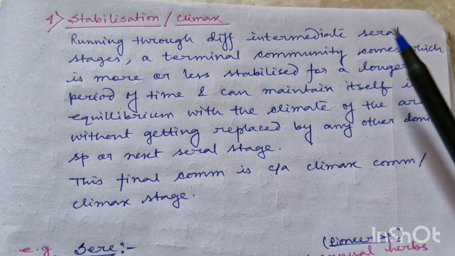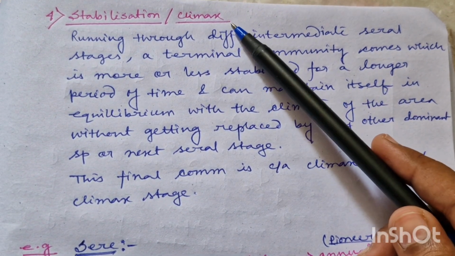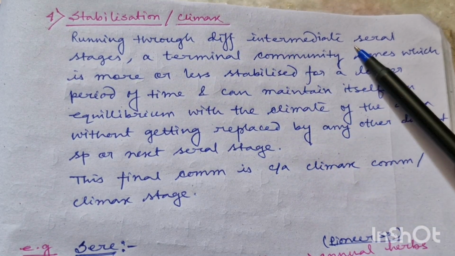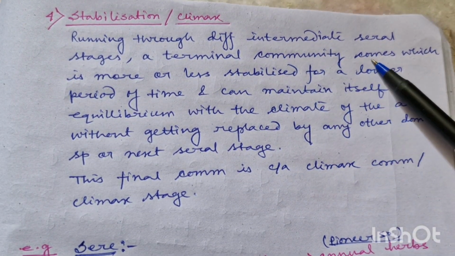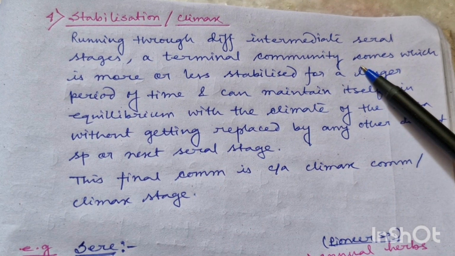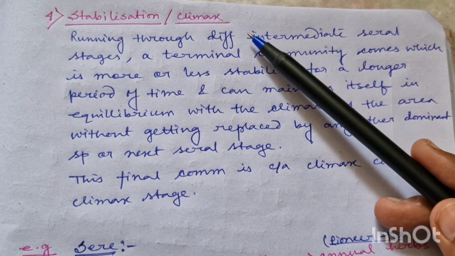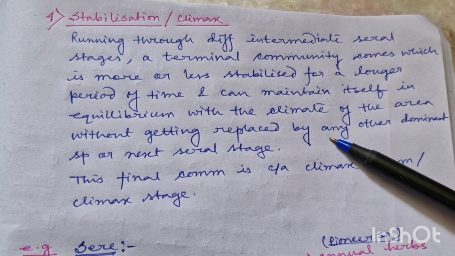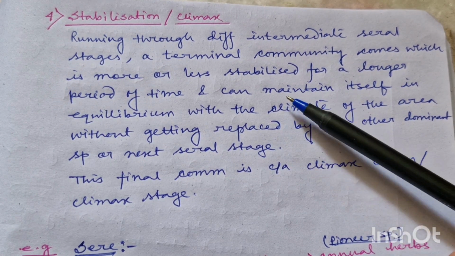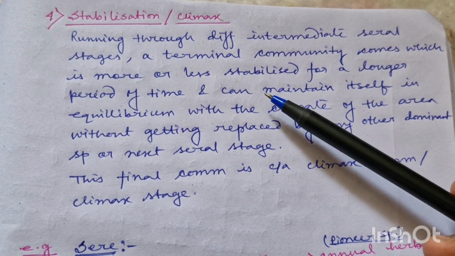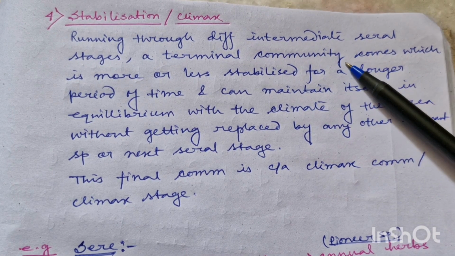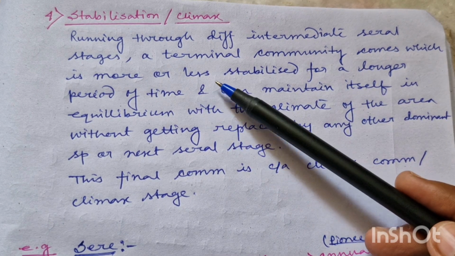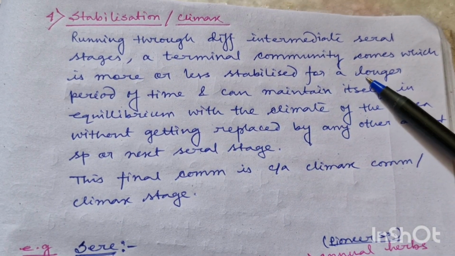Okay, got it? Now the fourth step in the successional process is stabilization or climax. Okay, so from barren land to pioneer species and through different intermediate seral stages, a terminal community comes, which cannot be replaced by any other community. So climax stage or climax species or climax community is such a community which cannot be replaced by any other community or any other next seral stage. So it is the last stage in any kind of successional process. It could be primary or secondary. Okay, so you have to remember that this terminal community becomes more or less stabilized for a longer period of time. So they are more or less stabilized and they can sustain there for a longer period of time.